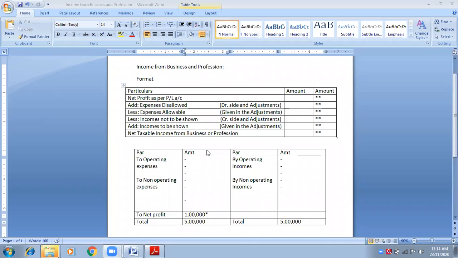चलो आगे देखो. Next point is less: incomes that are not to be shown. There are so many incomes that are not to be shown. Non-operating incomes are there, I know, but there are personal incomes also. Other incomes also. Income that is not related to business and profession, maybe of the other head.